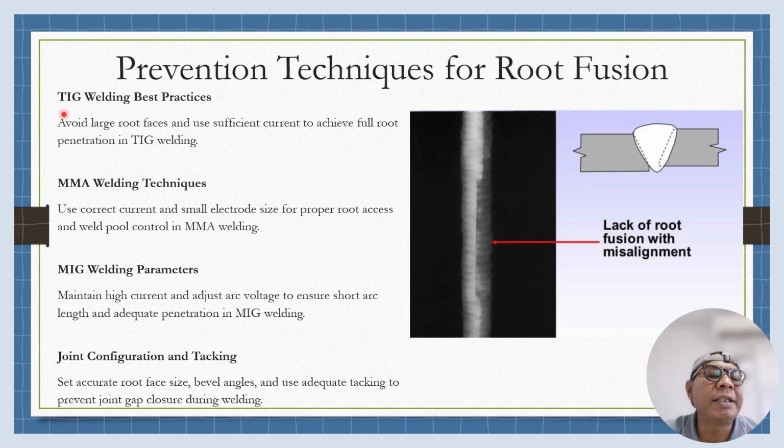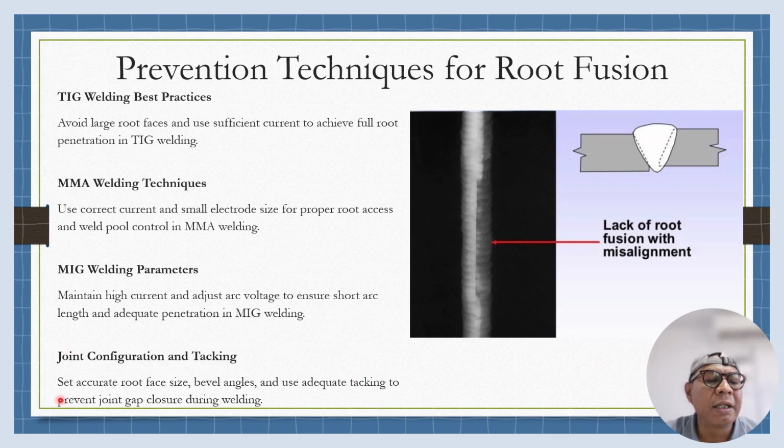TIG welding best practice is to avoid a large root face and use sufficient current to achieve full root penetration. Also we need the right welding technique, MIG welding parameters or WPS, joint configuration, and tacking.